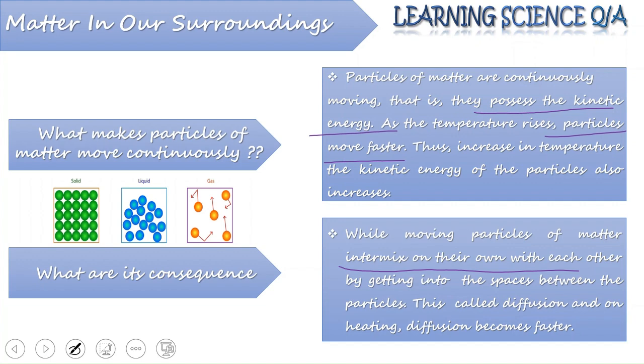Now, this automatic intermixing is known as diffusion. Always remember, diffusion also increases with the increase in temperature. So, two things we need to remember from here: particles of matter possess kinetic energy. Kinetic energy is dependent on temperature, it is directly proportional to the rise in temperature, and moving particles can get mixed up with their own or with each other because they are having space between them. This intermixing is known as diffusion.